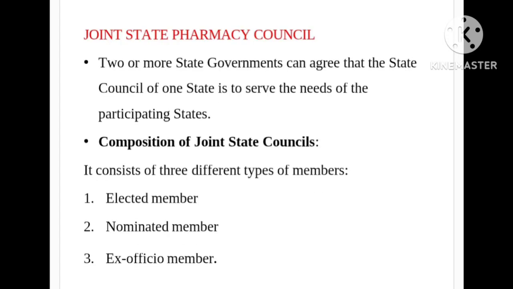Joint State Pharmacy Council. 2 or more state governments can agree that the state council of one state is to serve the needs of the participating states. Composition of joint state councils. It consists of 3 different types of members: 1. Elected member. 2. Nominated member. 3. Ex officio member.